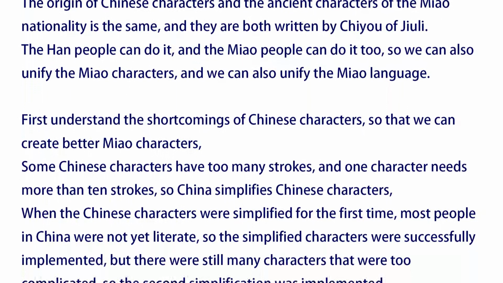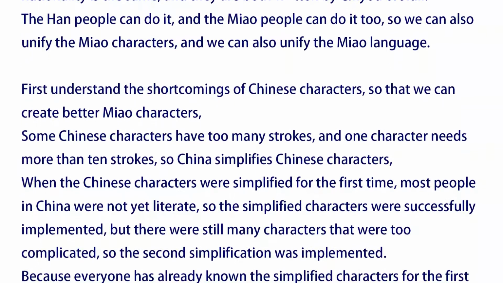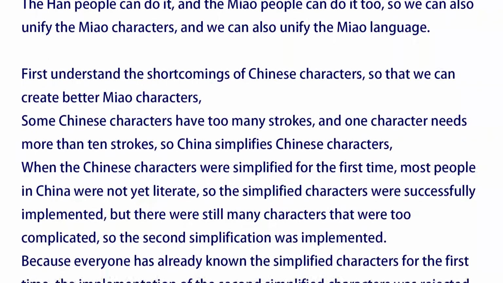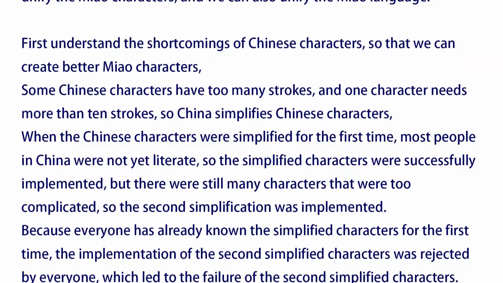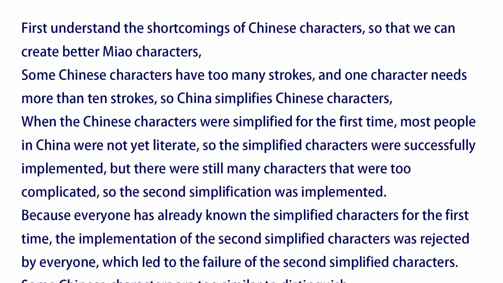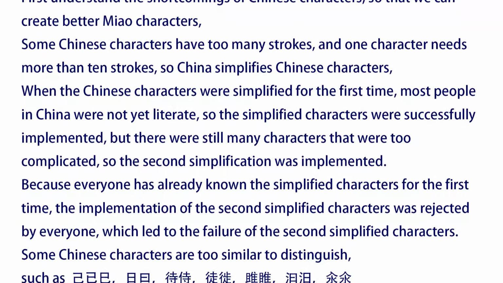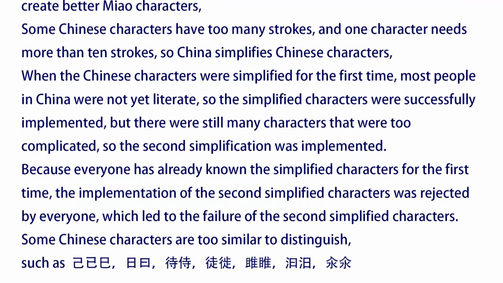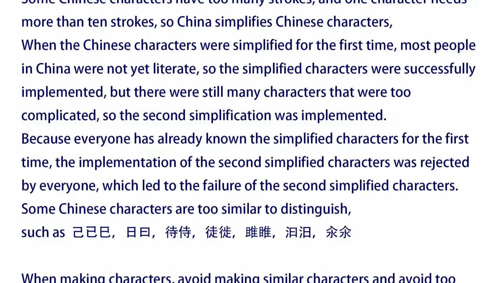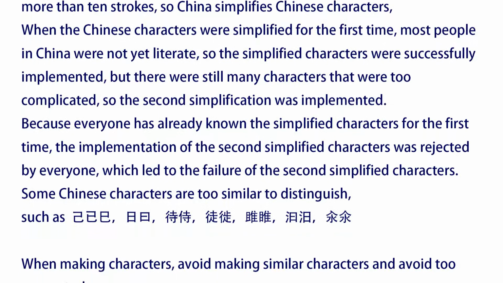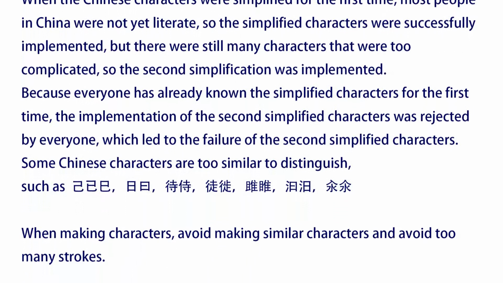Some Chinese characters have too many strokes, and one character needs more than 10 strokes, so China simplified Chinese characters. When the Chinese characters were simplified for the first time, most people in China were not yet literate, so the simplified characters were successfully implemented, but there were still many characters that were too complicated, so a second simplification was implemented. Because everyone already knew the simplified characters from the first time, the second simplified characters were rejected by everyone, which led to their failure.